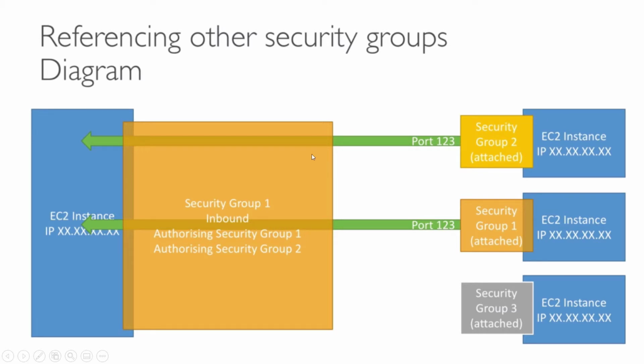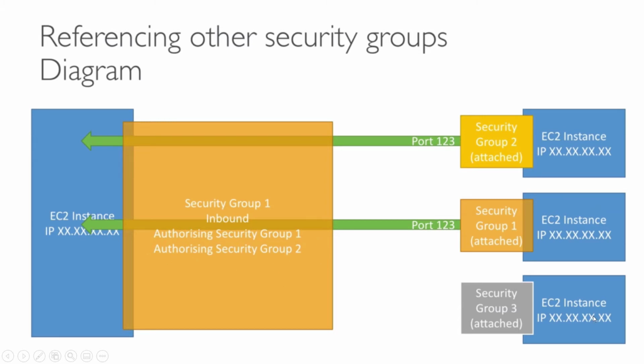By default, you can access our EC2 instance from this EC2 machine, because the security group attached to this machine is authorized by the security group of our first EC2 machine. In a similar way, I attach security group 2 to my new EC2 machine, and it can also access our old EC2 machine, because it comes under the authorization of security group 2.